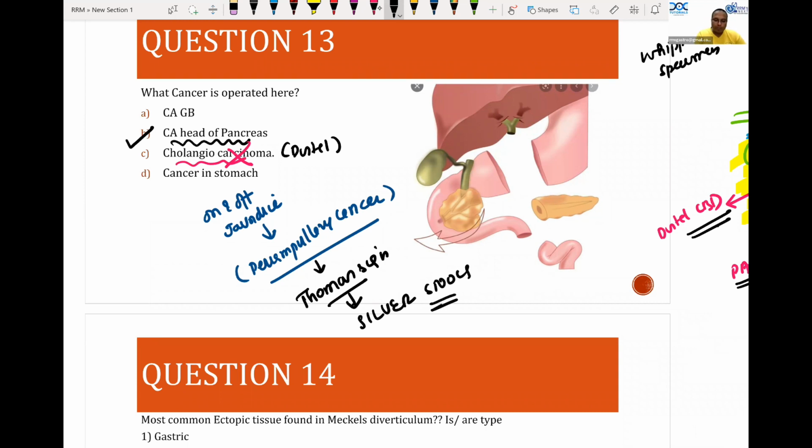If you have told me this point of on and off jaundice, I would not even have read the choices. I directly would have gone to periampullary cancer. Only periampullary cancer can get on and off jaundice. No other cancer can get an on and off jaundice. Please remember, it is due to sloughing of the ulcer or the cancer that the jaundice gets relieved. Again, it grows and causes obstruction. At the time of sloughing, the patient will get Thomas sign, silver stools. Okay.